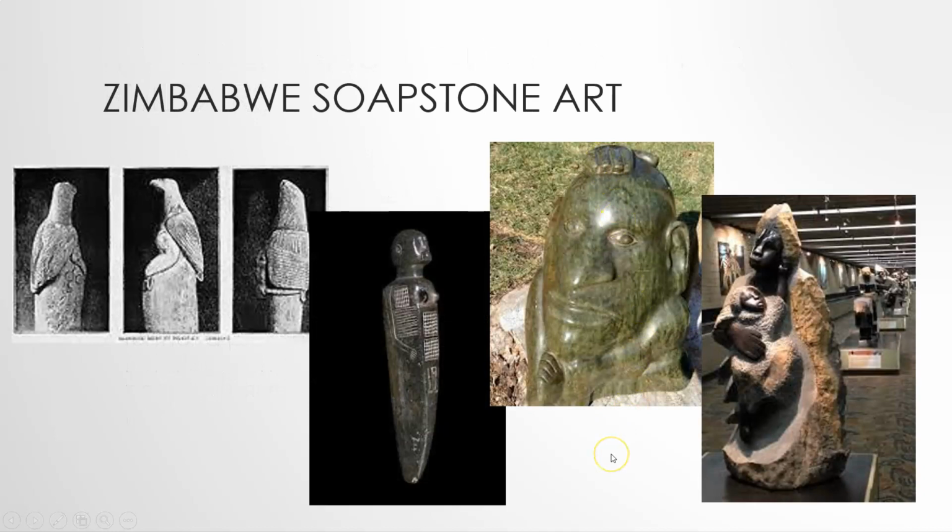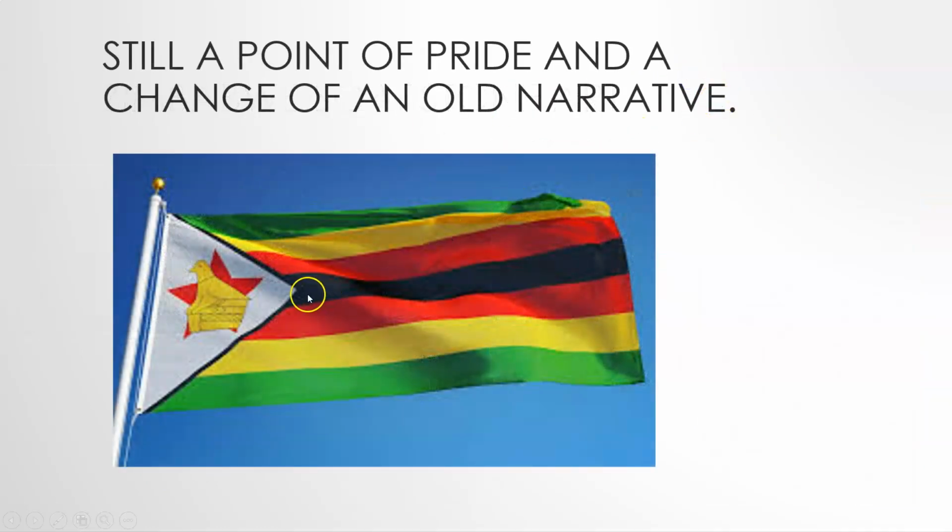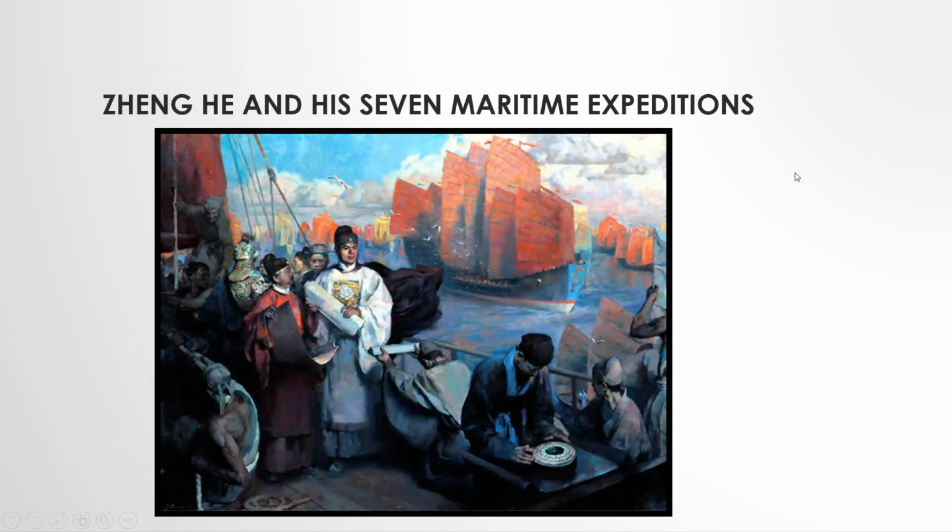Okay? And in a little less controversial vein here, you can see Zimbabwe soapstone art. This is the art of Great Zimbabwe. Art is another illustrator of the culture of a people, and you can see, very cool. In fact, it's on their flag, so it's still a point of pride, okay, to say, hey, this is our history, this is our heritage, okay? So that was Great Zimbabwe, and with Great Zimbabwe, East Africa was connected to these ocean routes, and bigger point,